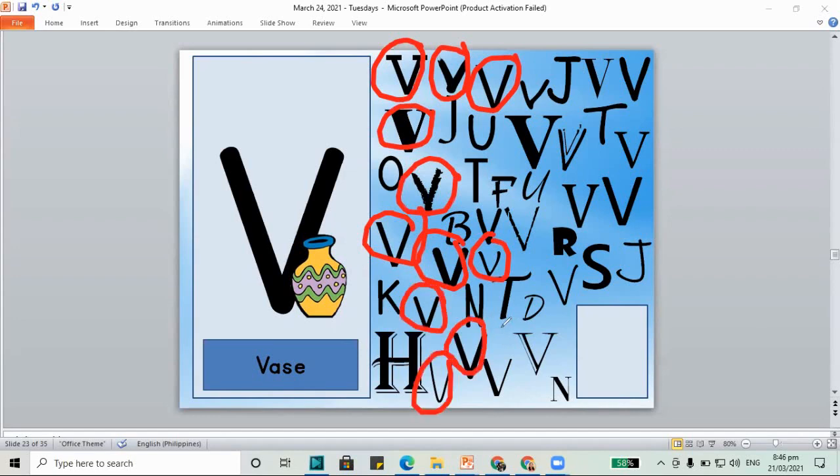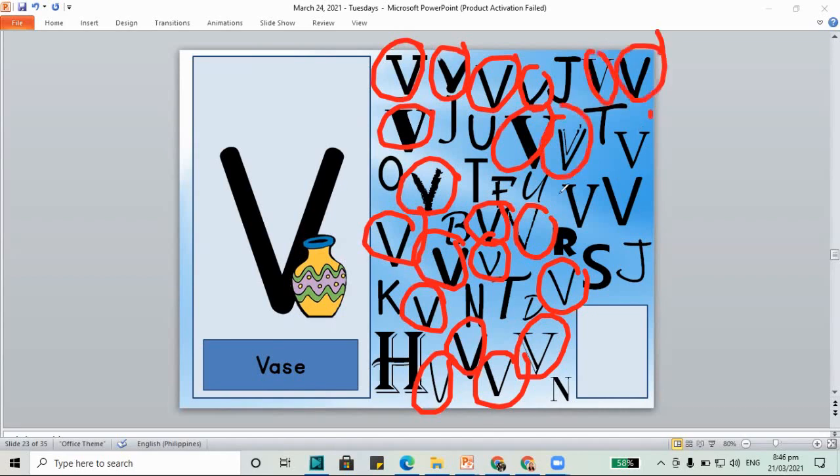Do I have some more letter V's? Is it a yes or a no? Yes, there's some more. We need to circle all the letter V's. I think we're done. We circled all the letter V's.